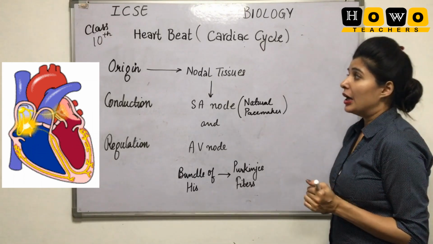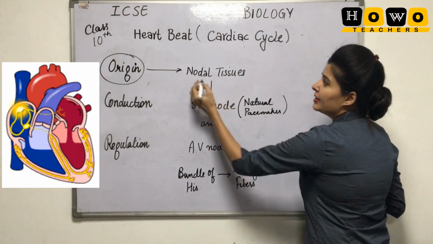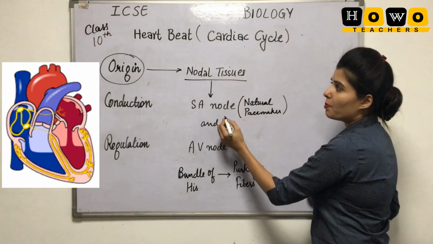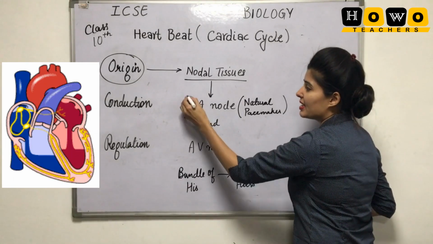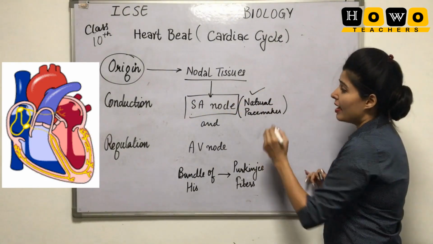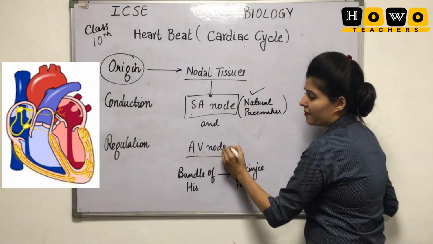So students, what is important in the origin part is that the nodal tissues are present in the heart surface. The most important nodal tissue is the SA node. Why? Because it is known as the natural pacemaker, and this SA node is connected with the AV node.